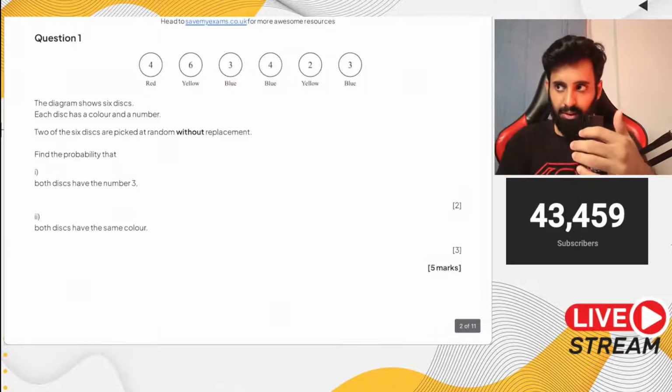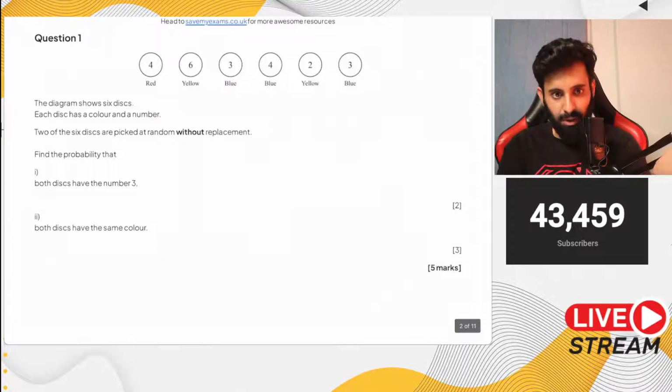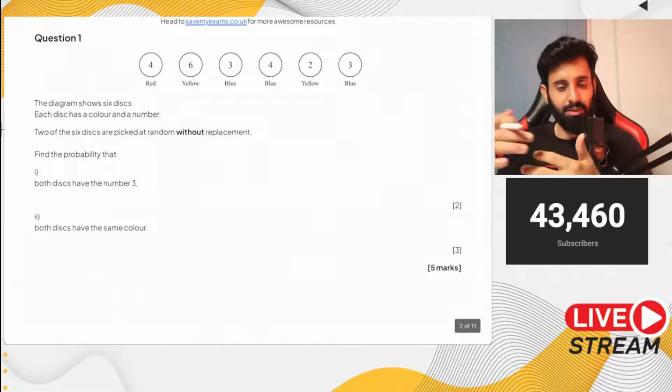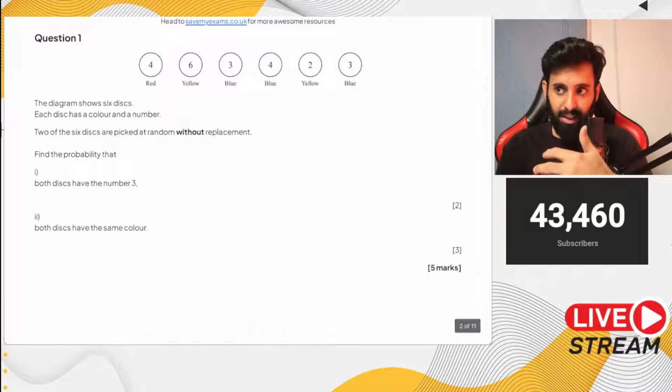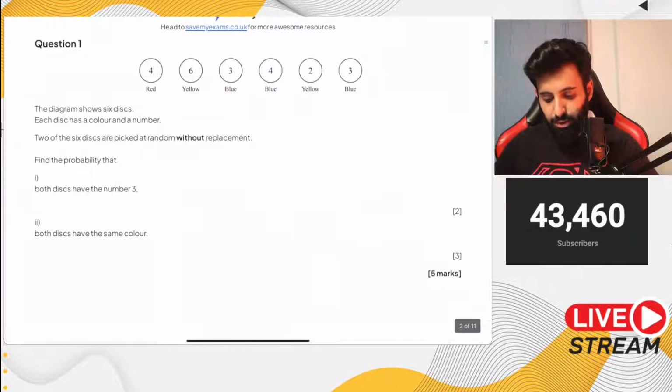So for example, if the question says, like over here, both discs have the same number or the same color, see how many ways that is possible. Make sure that you haven't missed anything out. If you've considered one possibility, like red, see if exactly that is possible with some other color, maybe blue, maybe yellow. So just keep your eyes and ears open, in short.